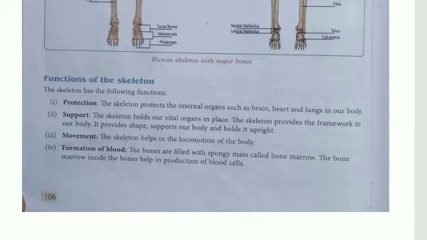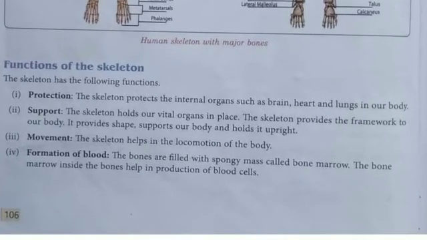Now come to the function of the skeleton. What is the function of this skeleton system? It has many functions. First is protection. The skeleton protects internal organs such as the brain. The brain is situated inside the skull. Heart, lungs and liver are inside the rib cage. So it protects our soft and important organs. Second is support. The skeleton holds our vital organs in place.